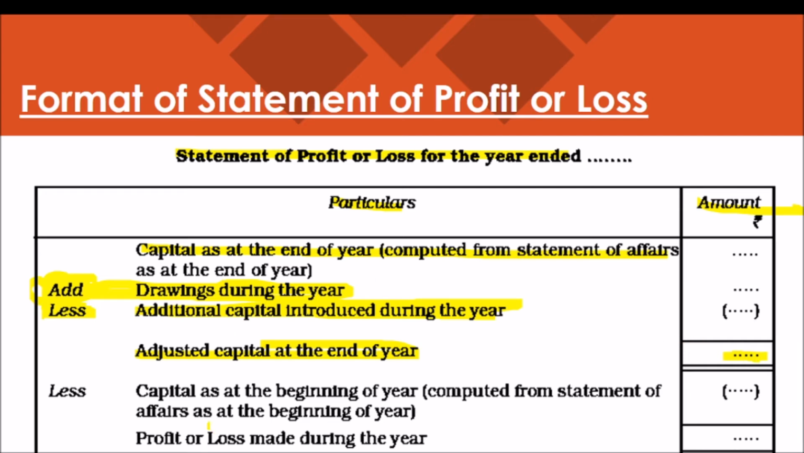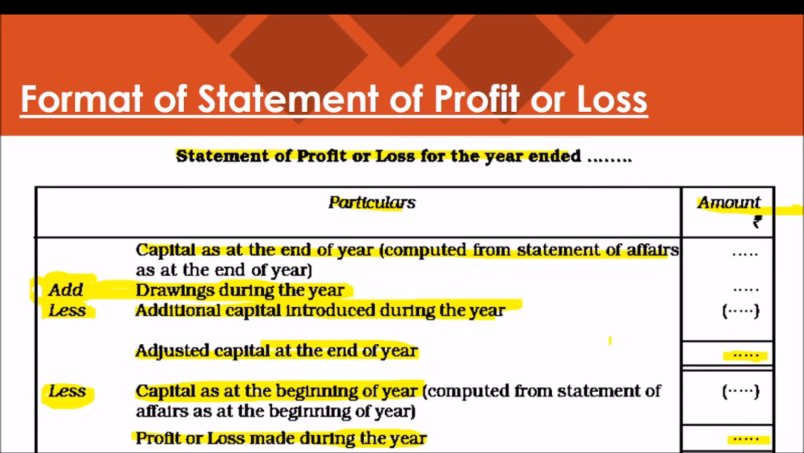From that amount, we have to deduct the opening capital, or capital as at the beginning of the year. It may be calculated using the statement of affairs. So what are the items? We add drawings, and deduct additional capital and opening capital. The difference is the profit or loss made during the year. So this is the statement of profit and loss, prepared to find out profit from incomplete records.